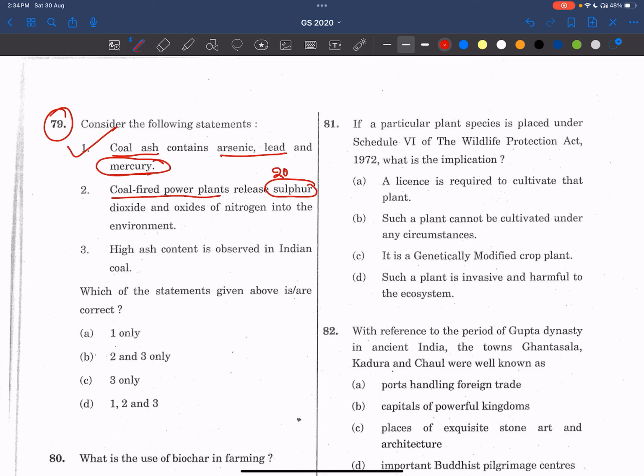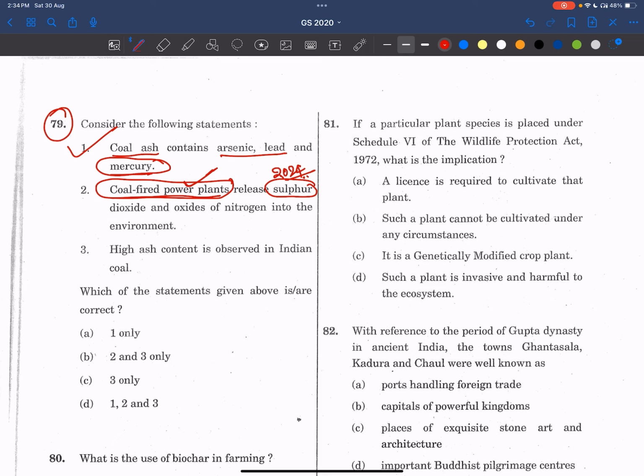See, this question was asked in 2024, that sulfur is mainly released by. Here only the answer is there. Coal-fired power plants. So thermal power plants was the answer. I had thought something else and I made a mistake. Very simple questions. If you have done PYQs perfectly, I would not have made that mistake.